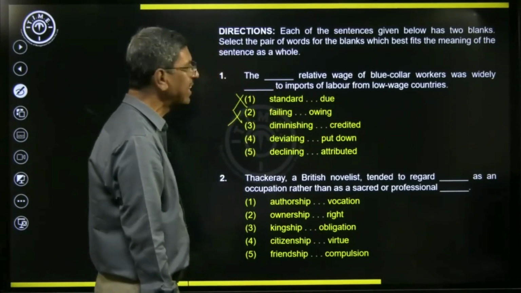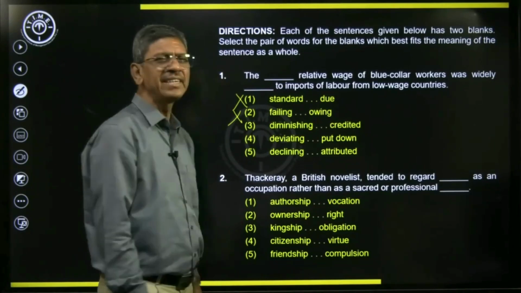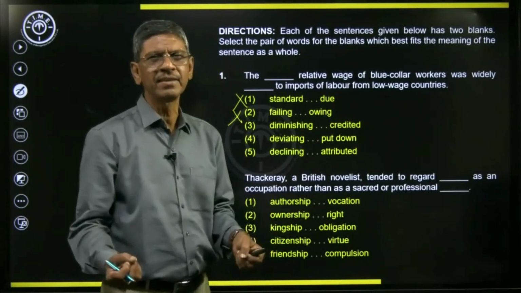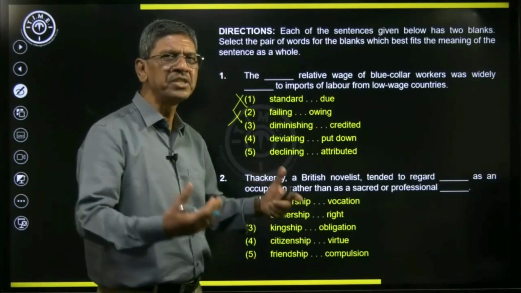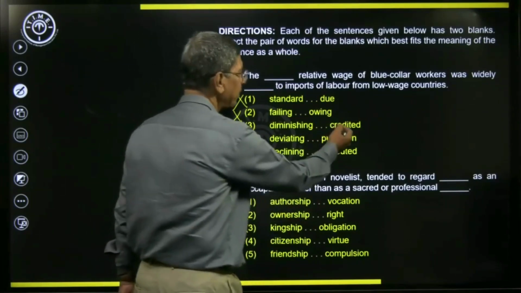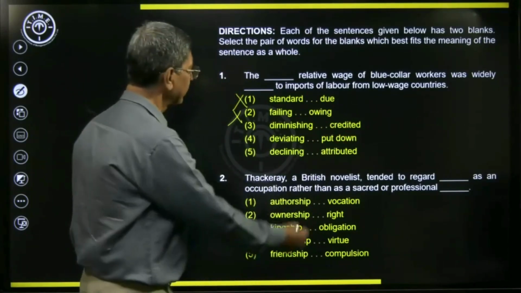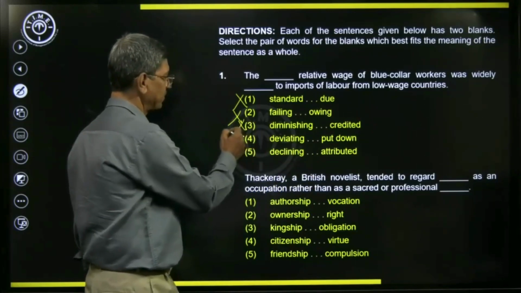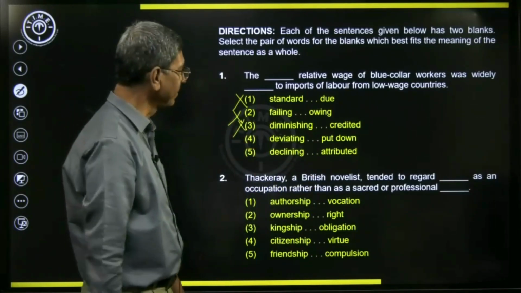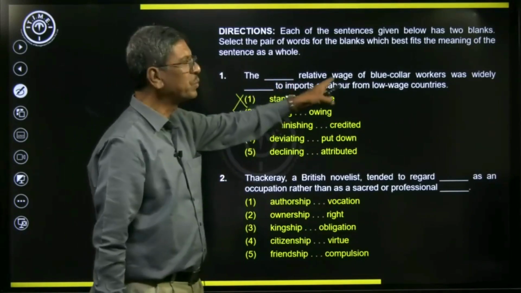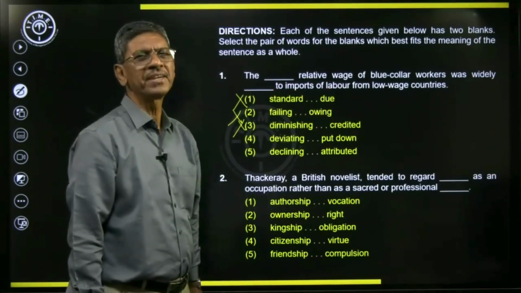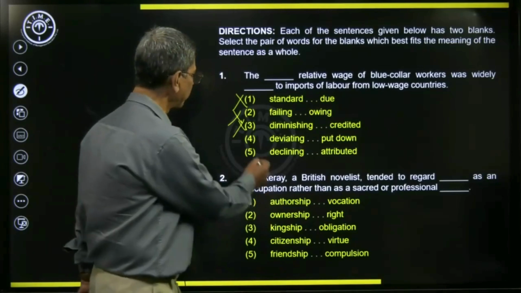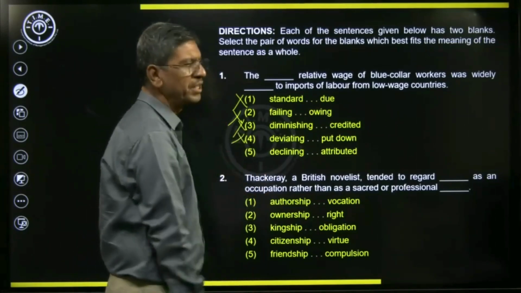was widely credited. Generally, it is not credited. If something good is done, some achievement has been made, then we use the word credited. Otherwise, credited is not suitable. Then we have deviating. Deviating relative wage also is not appropriate. It is not generally used. Therefore, this also we can simply ignore.